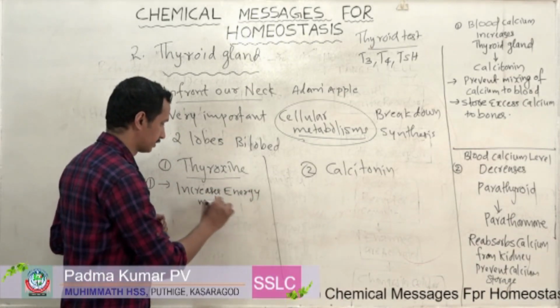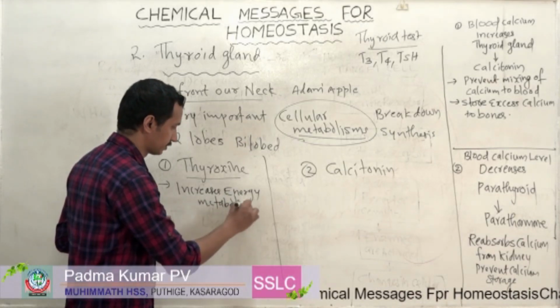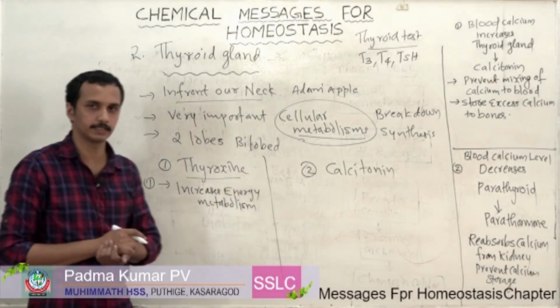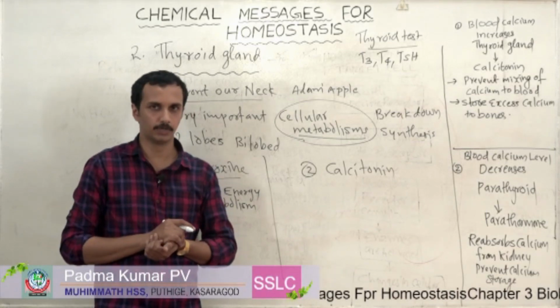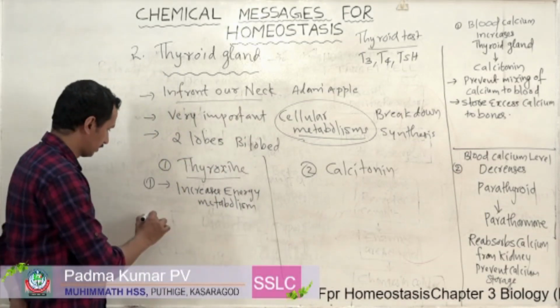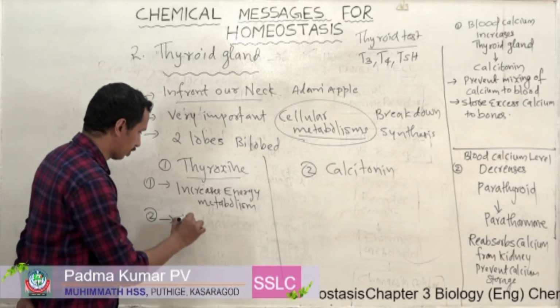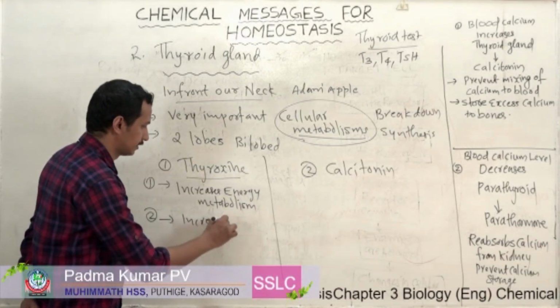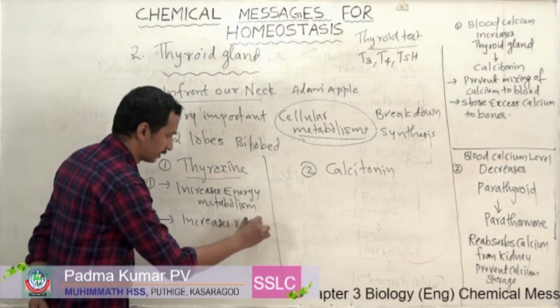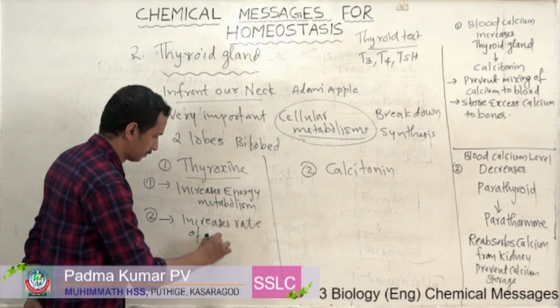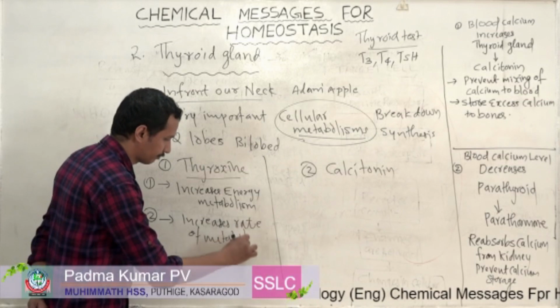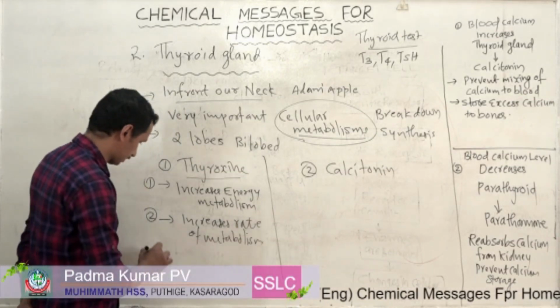Then the second point, you can write it increases rate of metabolism. That is the second function of thyroxine.